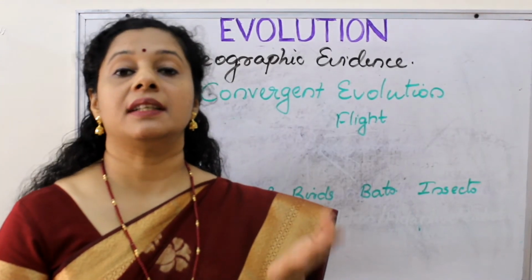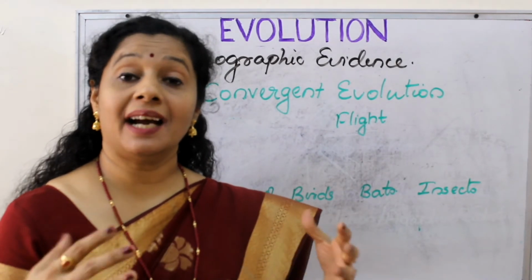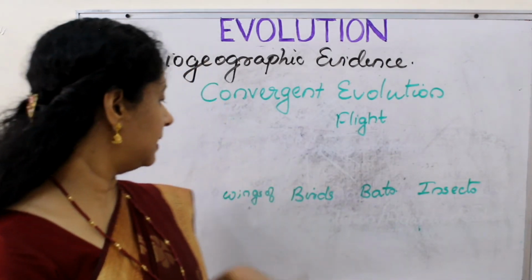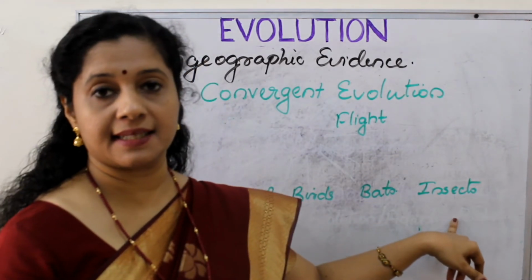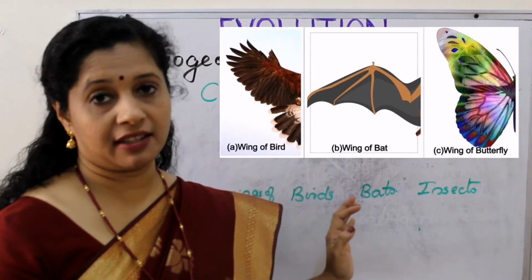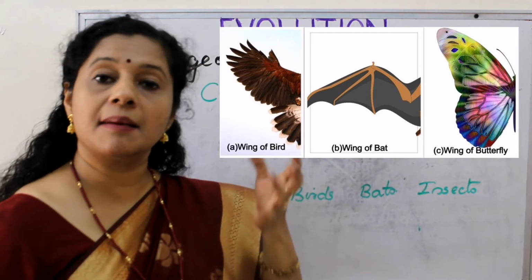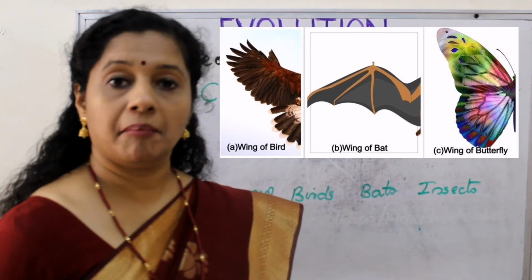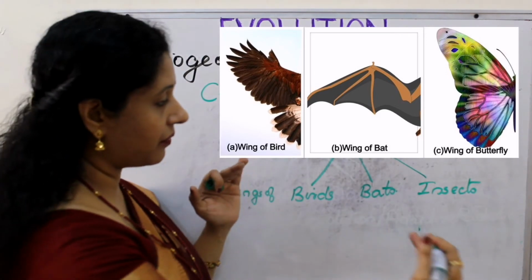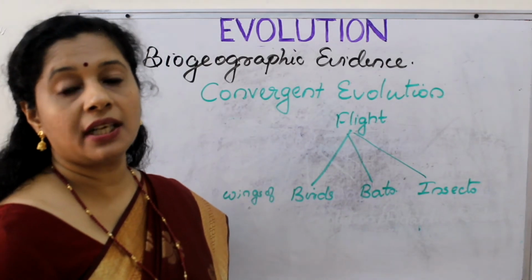Now, the opposite of divergent evolution is convergent evolution. Convergent evolution means what? Totally unrelated animals happen to perform a common function. For example, here, wings of birds, bats and insects. We know their structures are different. In birds, wings are made up of feathers. In bats, it is a stretch of skin over the bones. Whereas in insects, it's a membranous structure. But they all converge to do a common function. What is that? Flight. So from different unrelated animals, it's coming to a single point. That is why it is called convergent evolution.